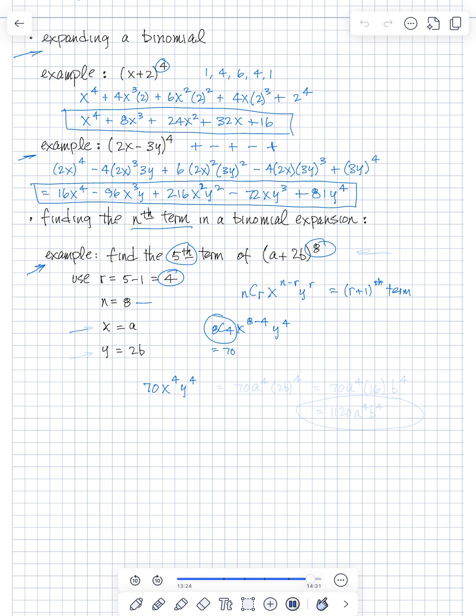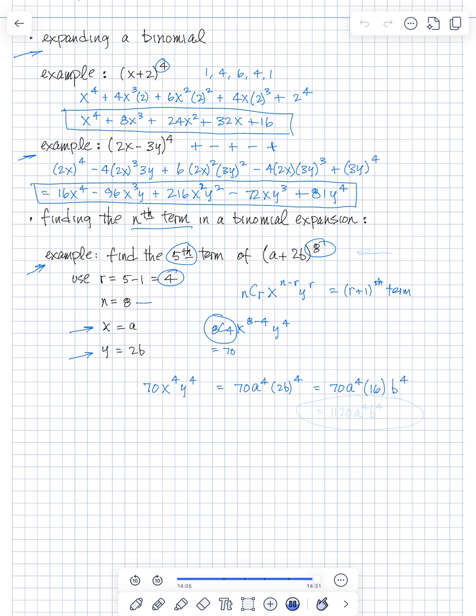But we know here our x is a, and our y is 2b, so this gives us 70a to the 4th, and then we have 2b to the 4th. So this is going to be 70a to the 4th, and 2 to the 4th is 16b to the 4th.